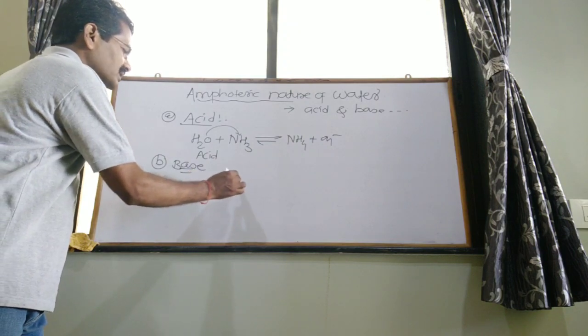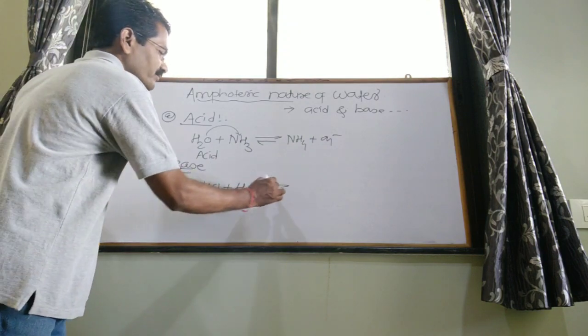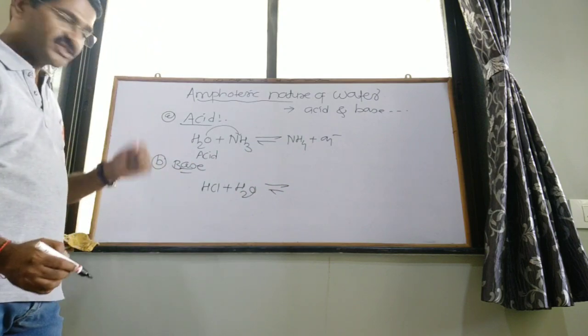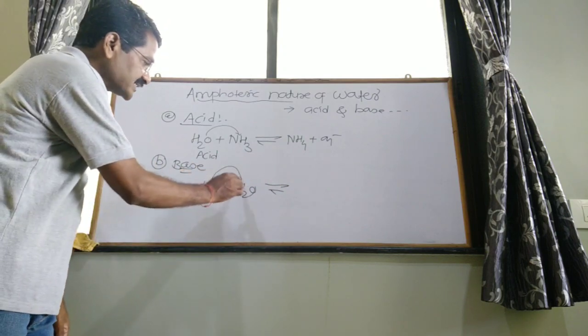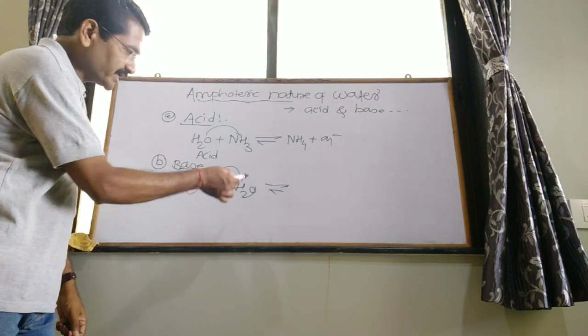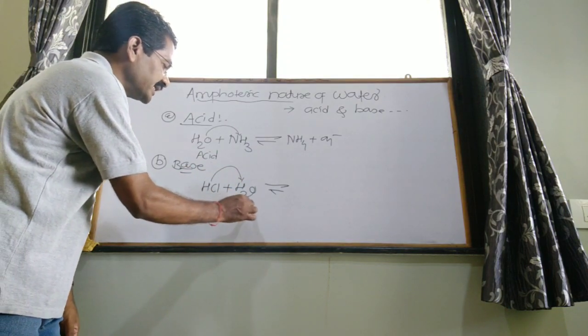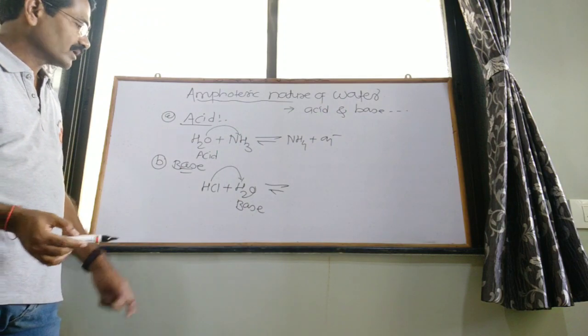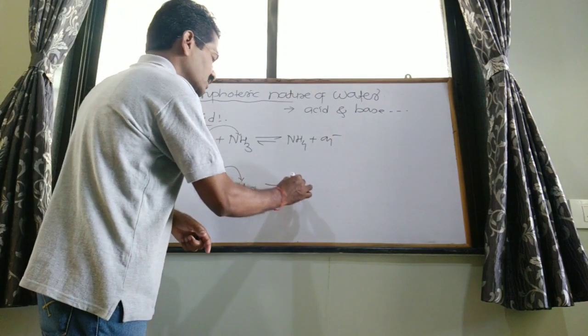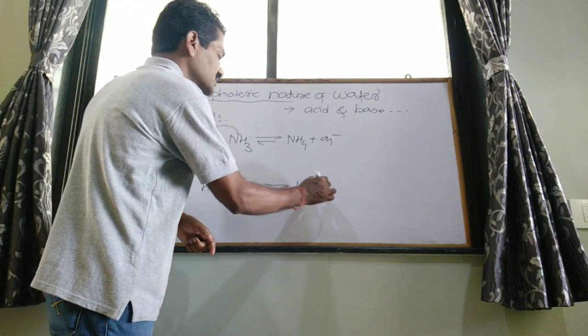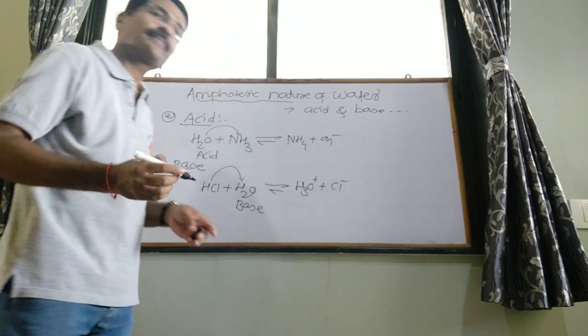Another example: HCl plus H2O. In this reaction, water accepts a proton from HCl, so it is basic in nature, to give H3O plus and Cl minus ions.